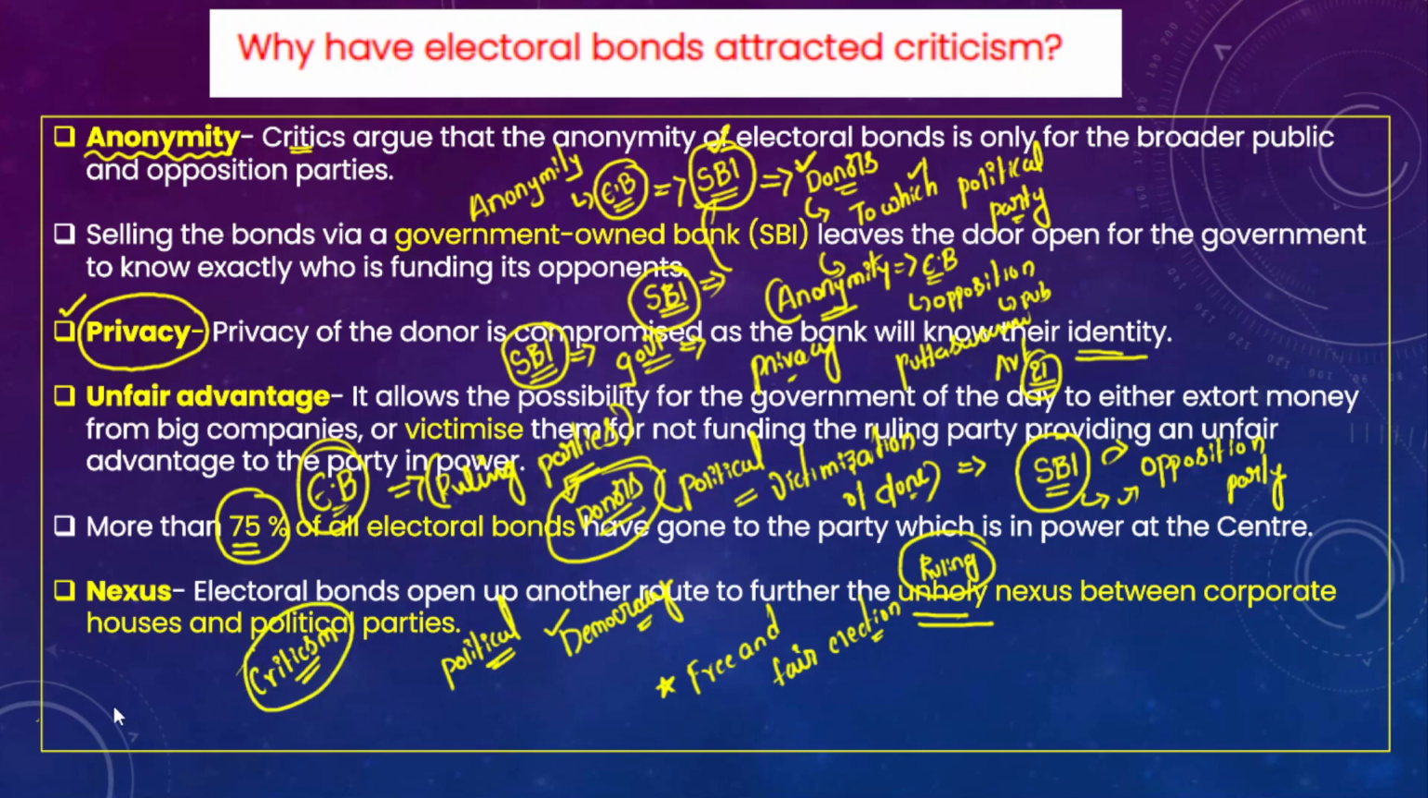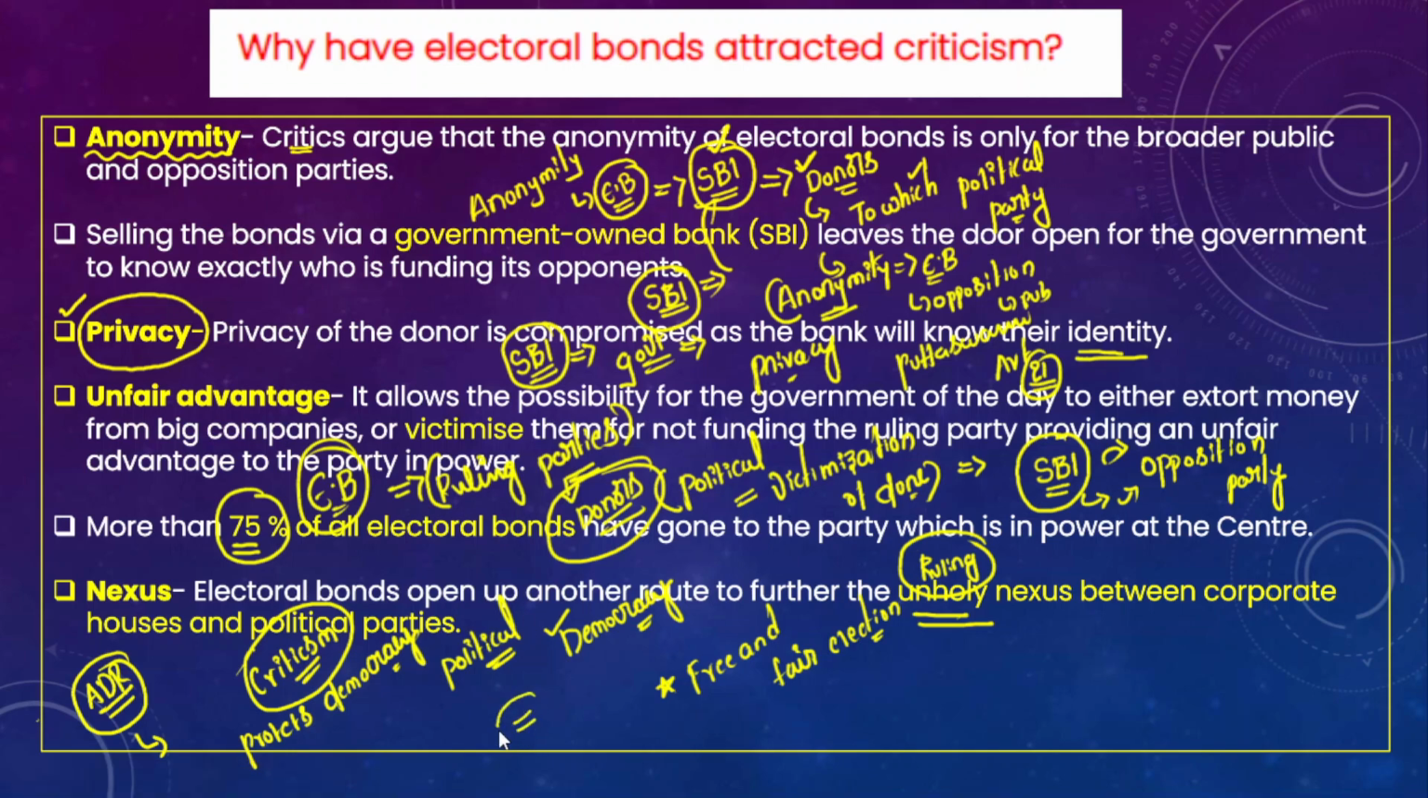Because of this, the Association for Democratic Reforms, an organization which essentially protects and strengthens democracy by suggesting various reforms and also bringing in an informed citizenry, has filed a petition in the Supreme Court.